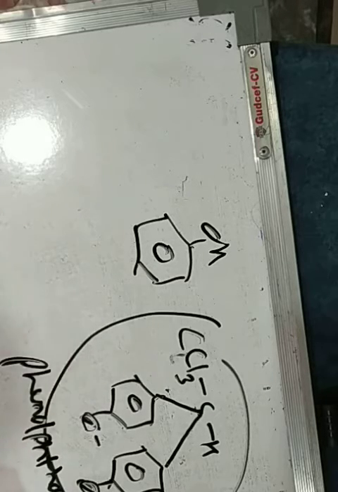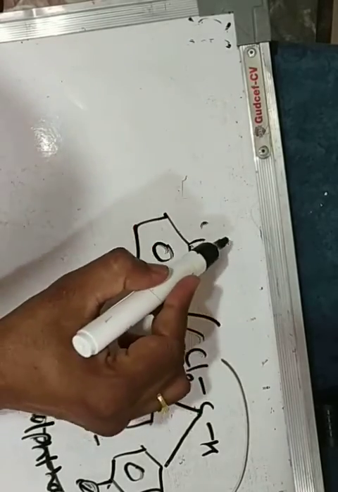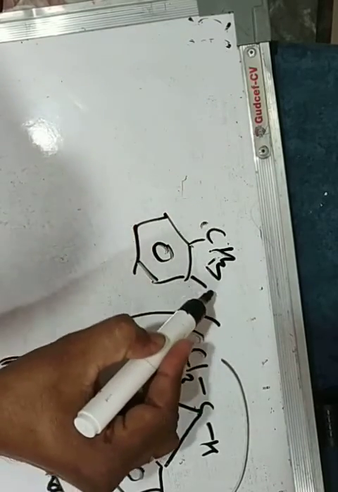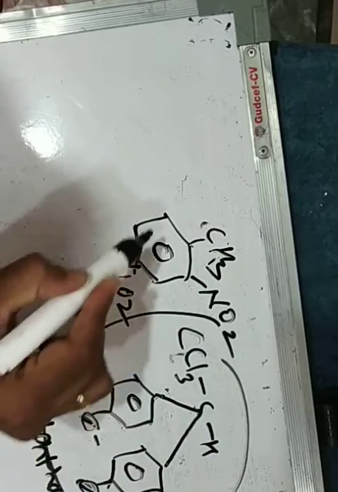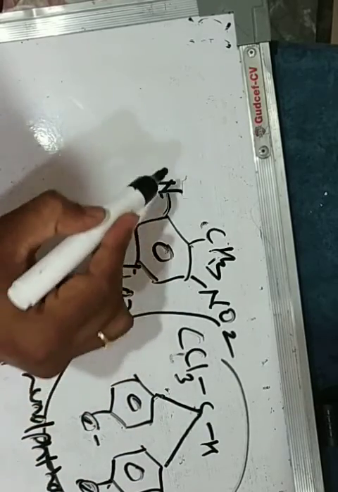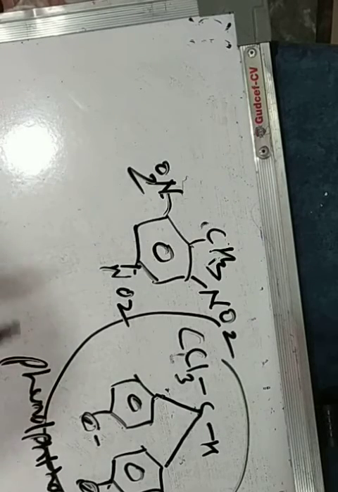Phenol on reacting with concentrated nitric acid gives 2,4,6-trinitrophenol. That compound can also be converted into trinitrotoluene. Trinitrotoluene is known as TNT and is used as an explosive in RDX. So there are different uses of phenols.